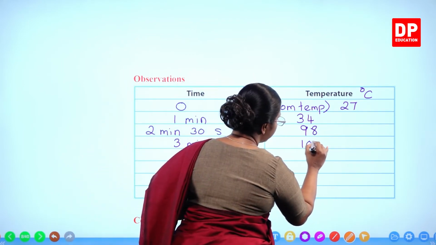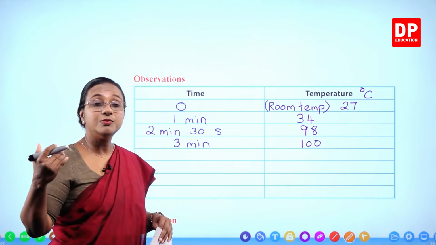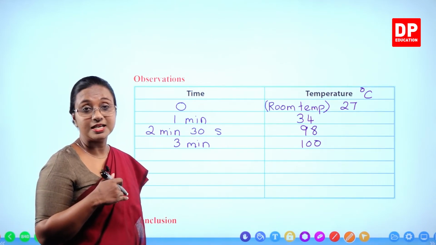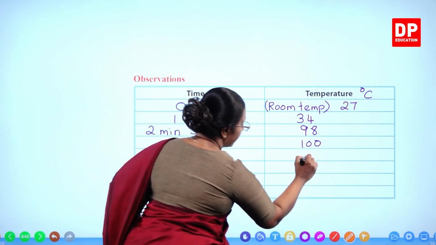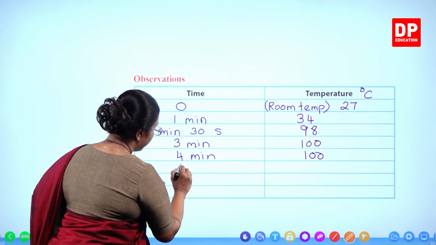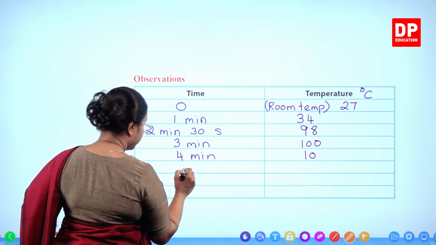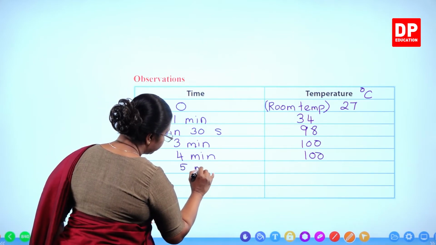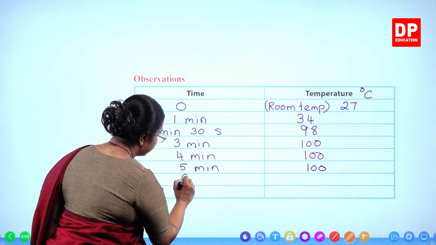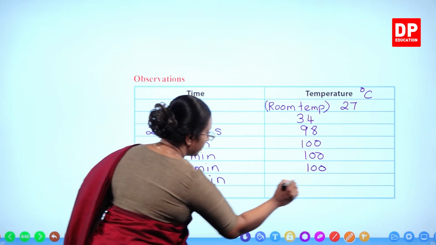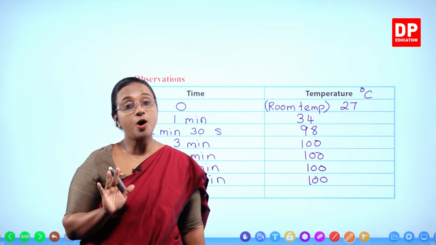Temperature was 100 degrees Celsius. Thereafter, I continued observing the temperature until 6 minutes. So at 4 minutes, 100 degrees Celsius. At 5 minutes, 100 degrees Celsius. Then at 6 minutes, it was 100 degrees Celsius. This is what you all observe.